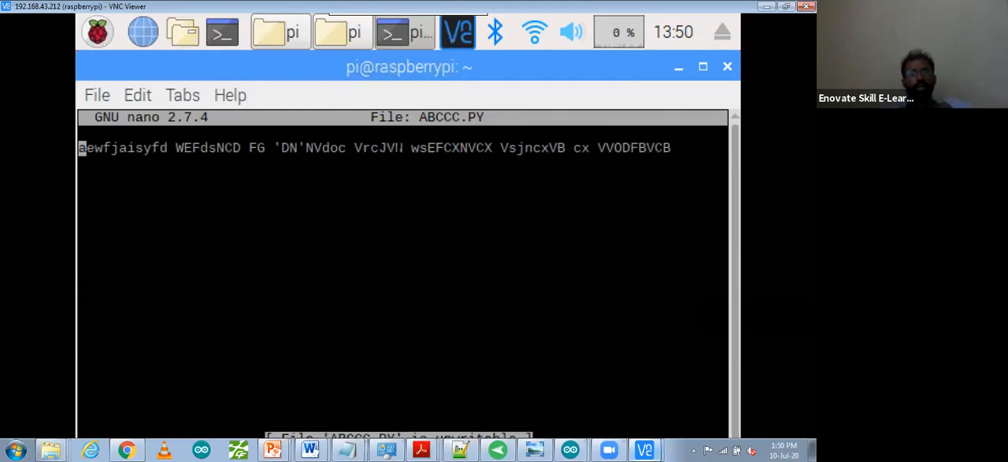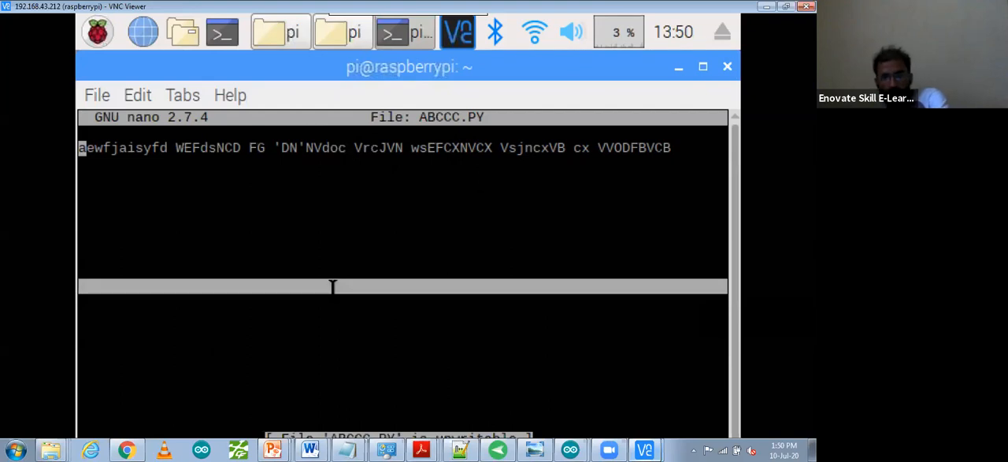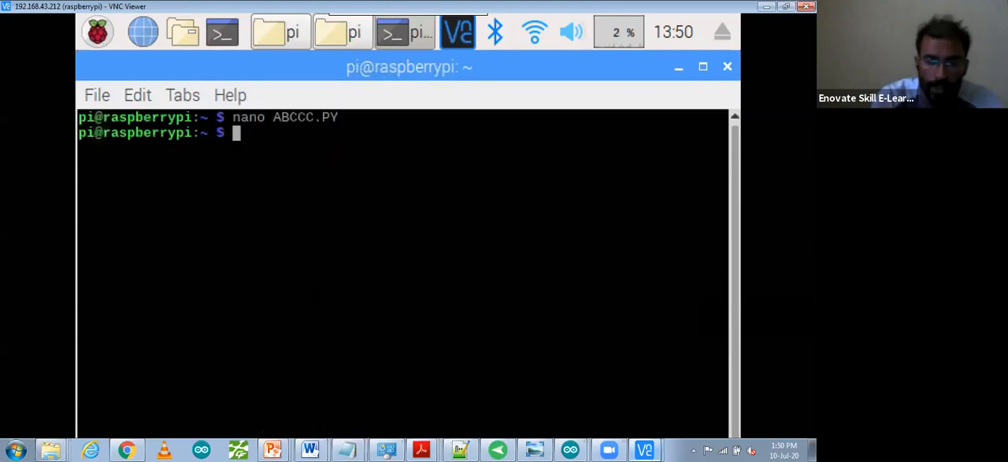There is no data here, only random data I just typed over here. You can open any file, and if you want to create a file, that also you can create. Over here you can press Control X to stop. If you want to create a new file, you can create it with the nano command.